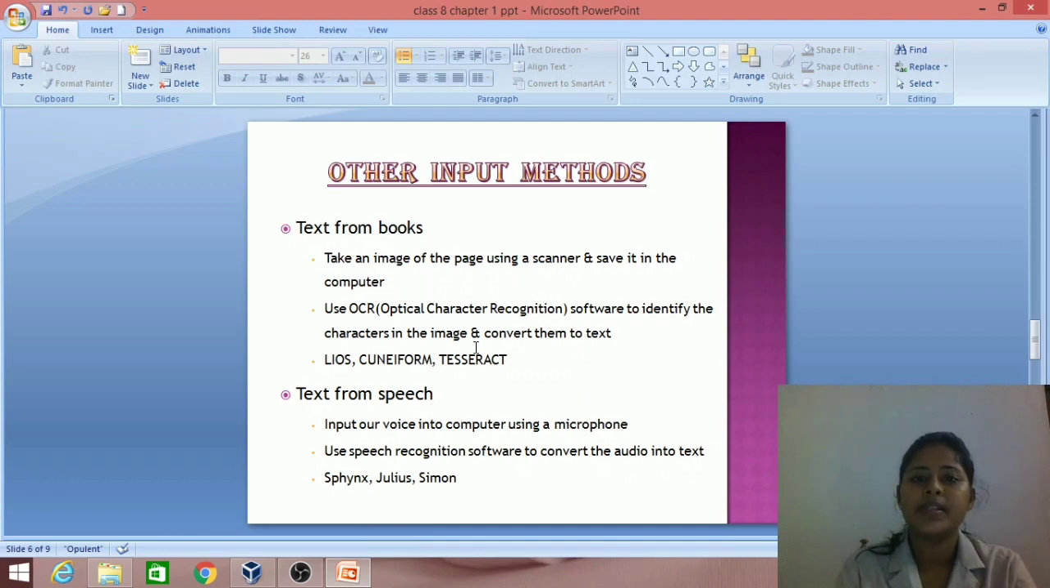Now, what are the examples for OCR, otherwise optical character recognition softwares? We have Laos, Cuneiform and Tesseract. These are some of the OCR softwares. Then speech recognition software examples are Sphinx, Julius and Simon.